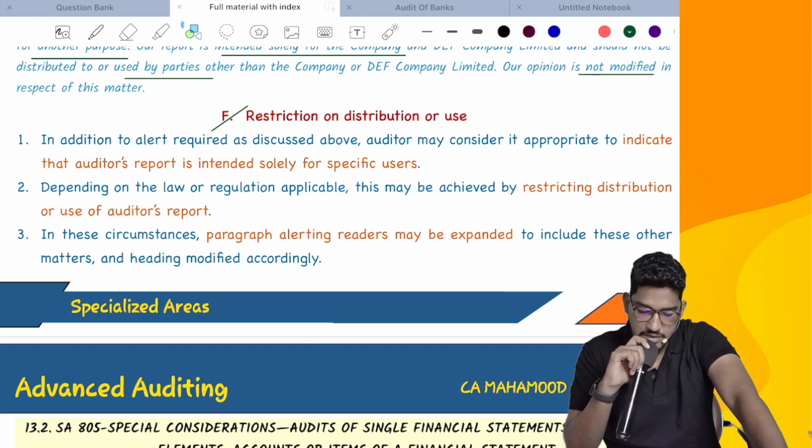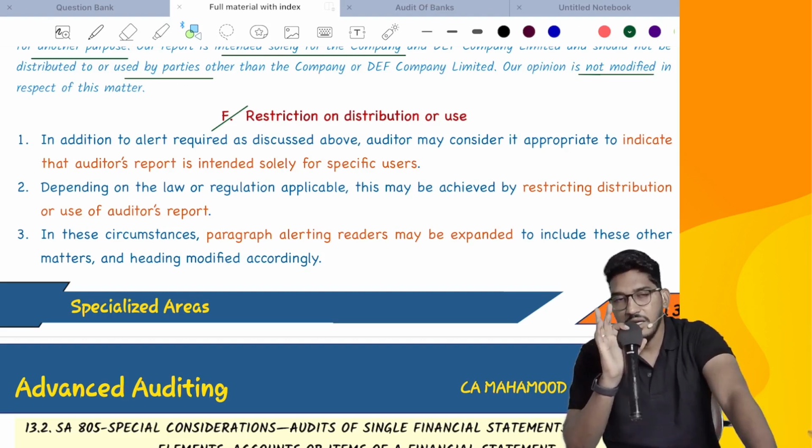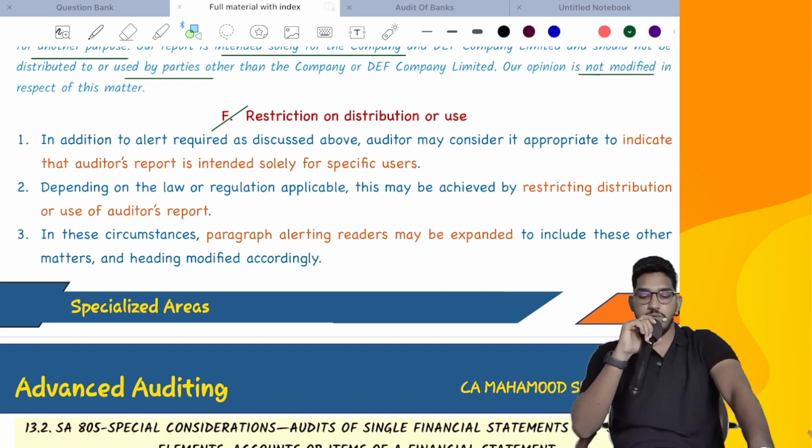In these circumstances, the paragraph alerting readers may be expanded to include these other matters and the heading modified accordingly. So in case you are restricting strictly, that line also you add: we are restricting this use. If you find this at any other place, it will be a violation. So like that, you can even extend that emphasis of matter paragraph if you are restricting the usage.